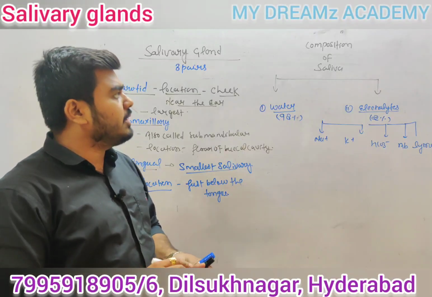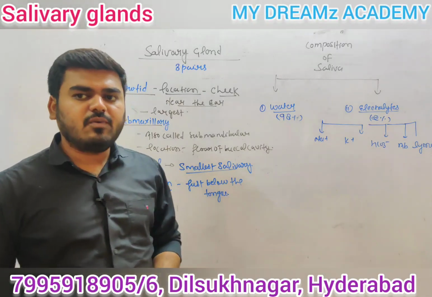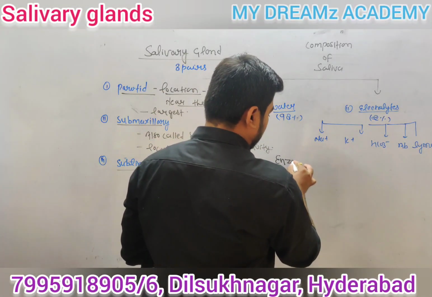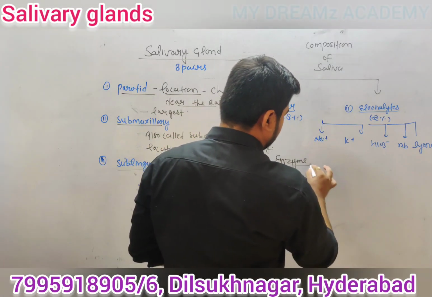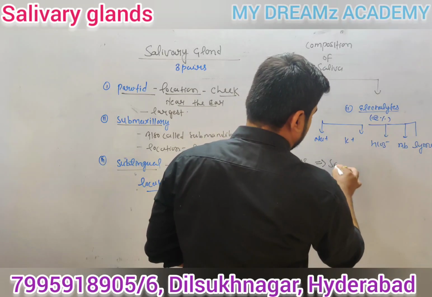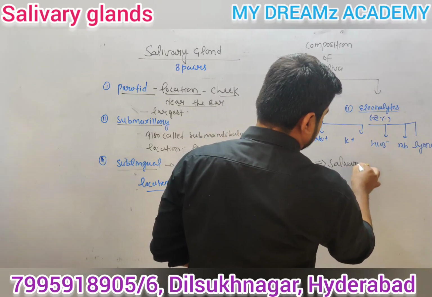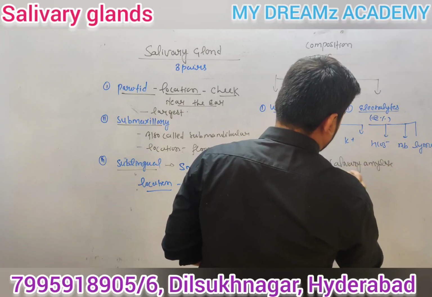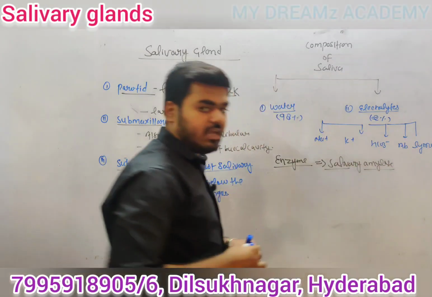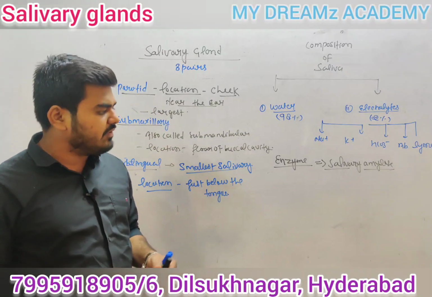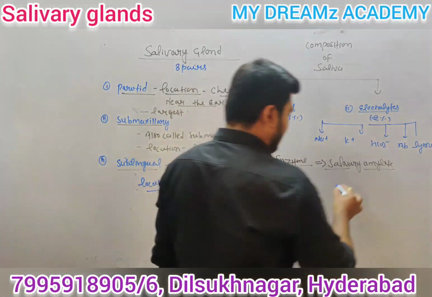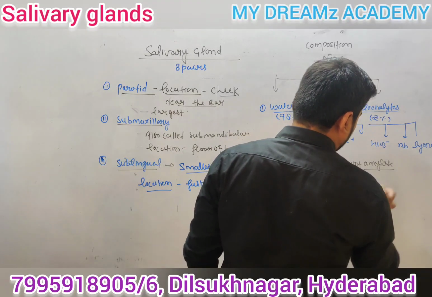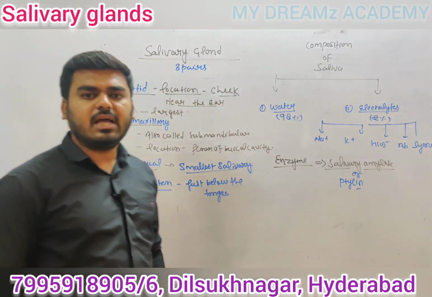The most important point is that saliva contains one of the most important enzymes, called salivary amylase. What is the other name of salivary amylase, and what is its function? Salivary amylase is also known as ptyalin.